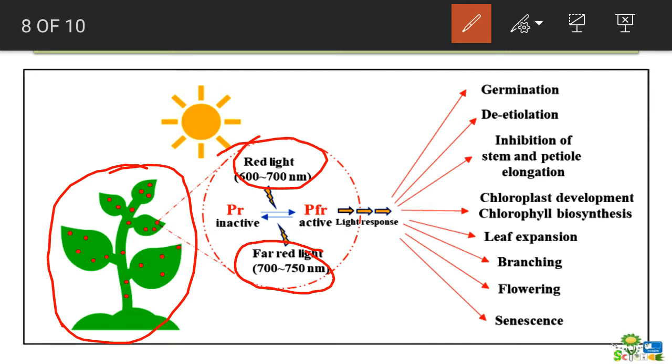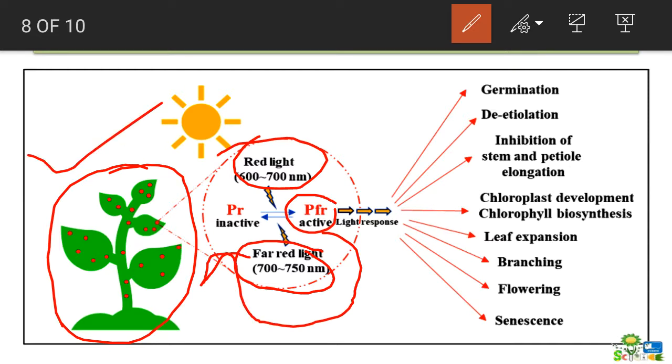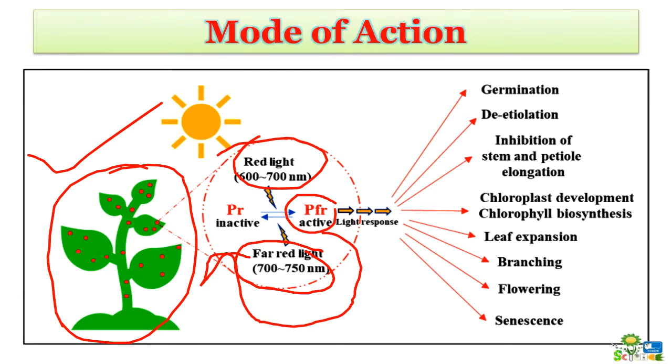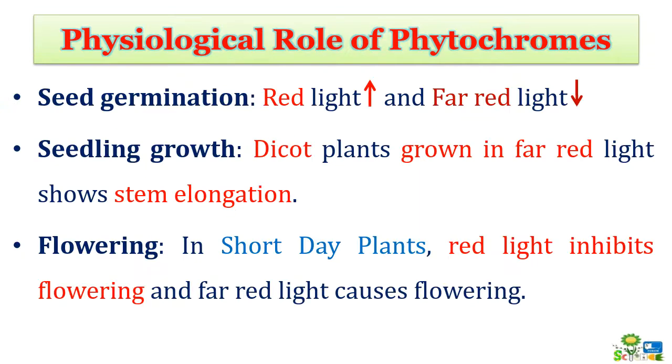This reverses the formation of PFR and accumulates the PR molecule, so flowering can be induced. So this is how the interconversion of PR and PFR works for the induction of flowering.